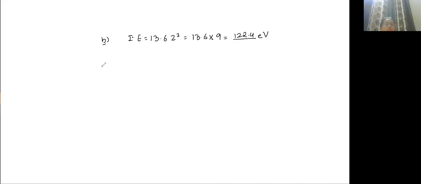Now this is in electron volt. How will you calculate wavelength? E is equal to 12400 divided by wavelength. So wavelength is equal to 12400 divided by 122.4. So wavelength is approximately equal to 101 Angstrom. Is this clear?